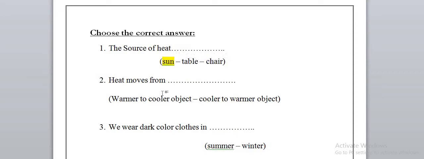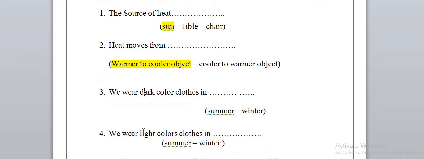Okay, heat moves from, actually we said it before, that the heat moves from the hot source to the cold source, so it will be from the warmer to the cooler objects, from the hot to cold. We can wear dark color clothes in the winter because they absorb the sunlight and make us warm.